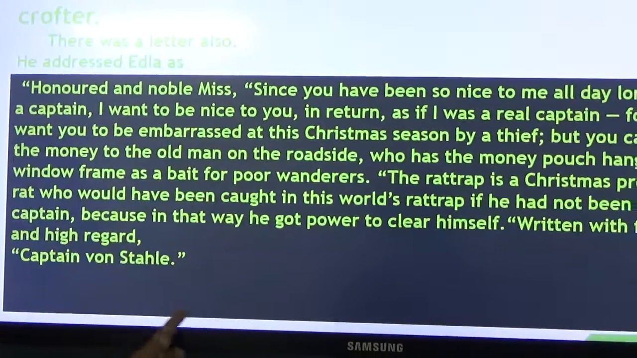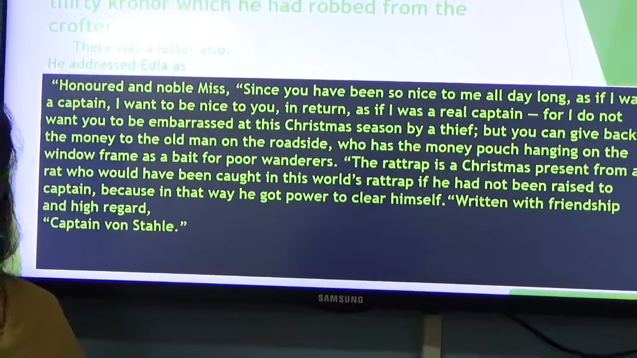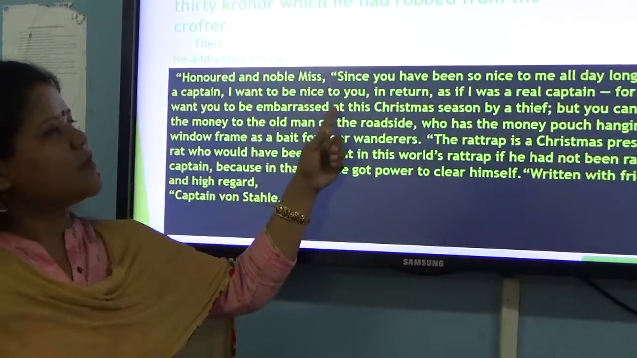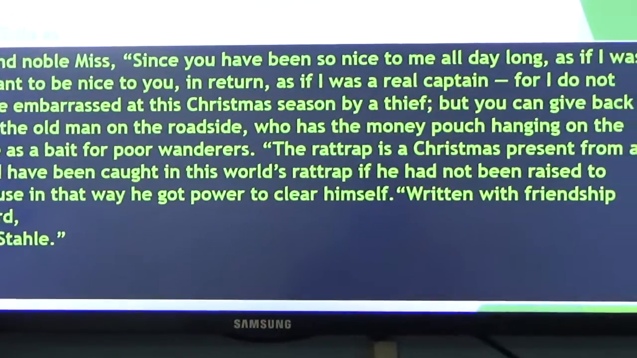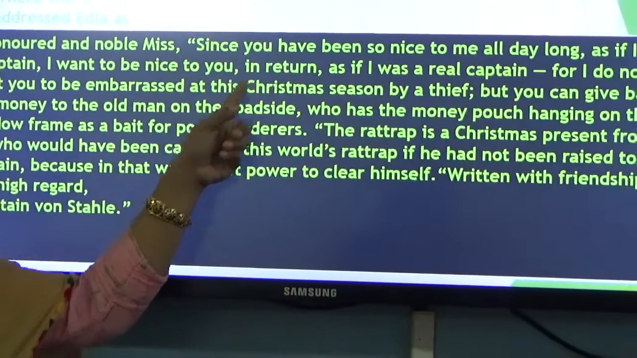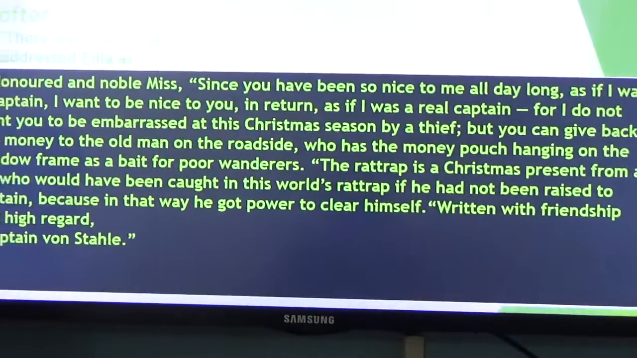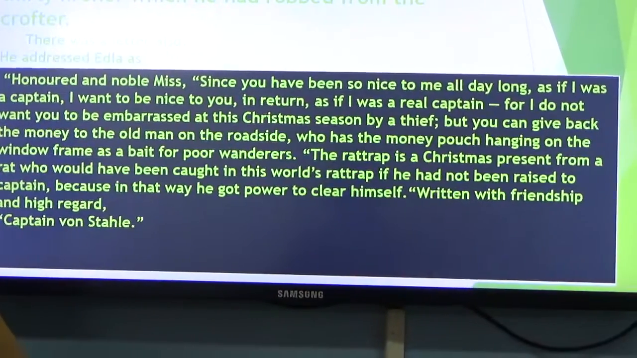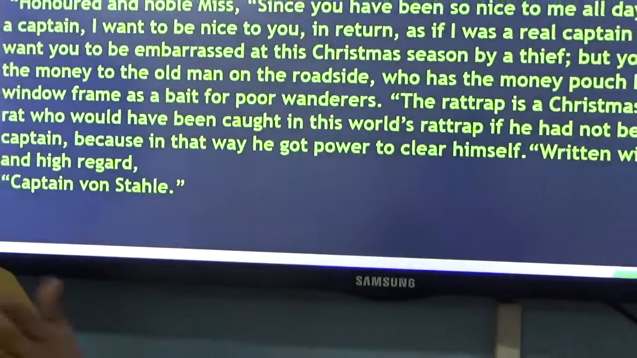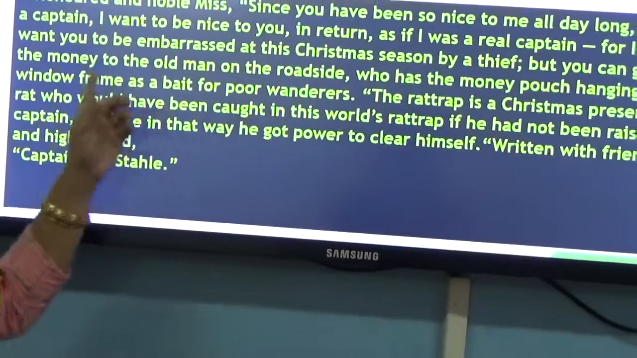Now the letter is very important. This letter is the proof that the man had undergone a change. Now see what he is writing. Since you have been so nice to me all day long, as if I was a captain, I want to be nice to you in return. So now you can imagine that he understood that the girl behaved with him properly, so he should also behave with her properly in return, as if he was a real captain.